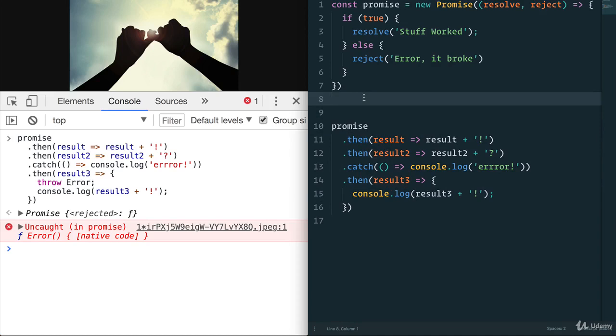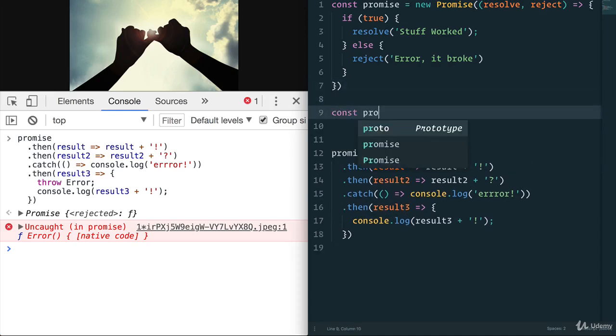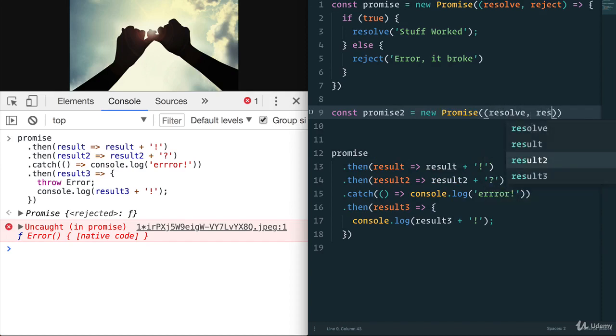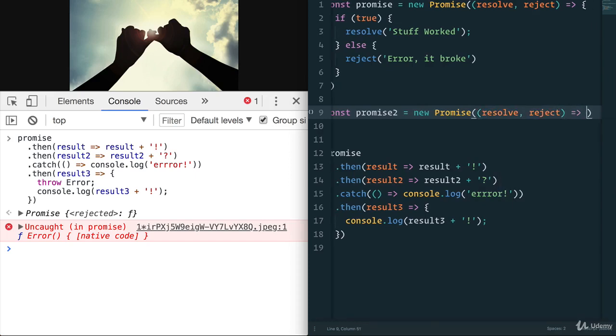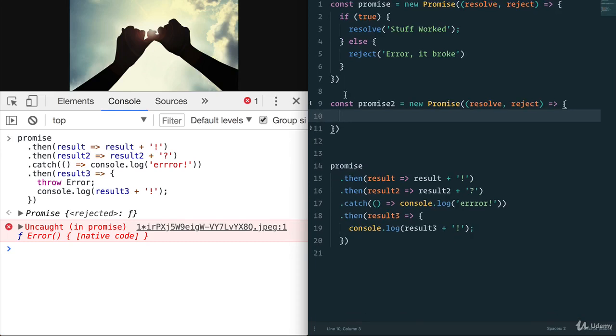Let's say that within here, we had another promise, a const promise 2, and this promise, again, has a resolve, reject. Now we can make this a little bit smaller, and this resolve reject is going to have a setTimeout. So setTimeout is a web API.